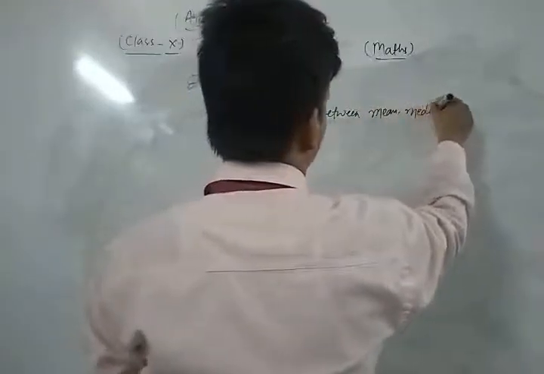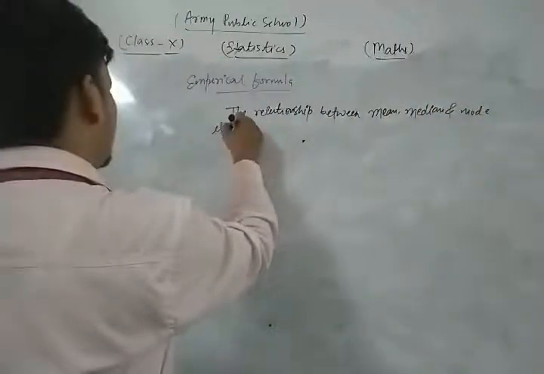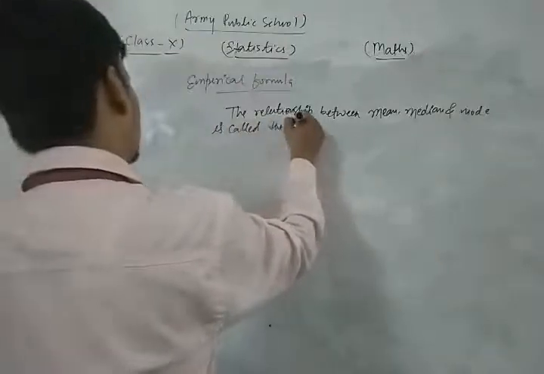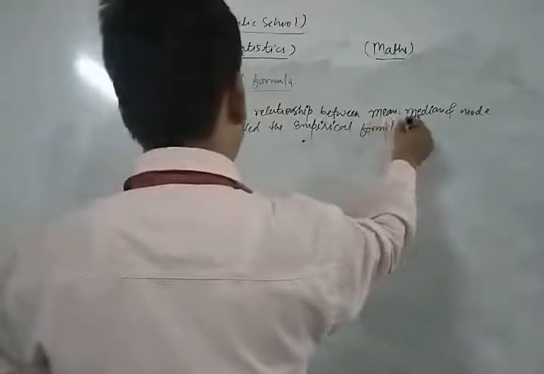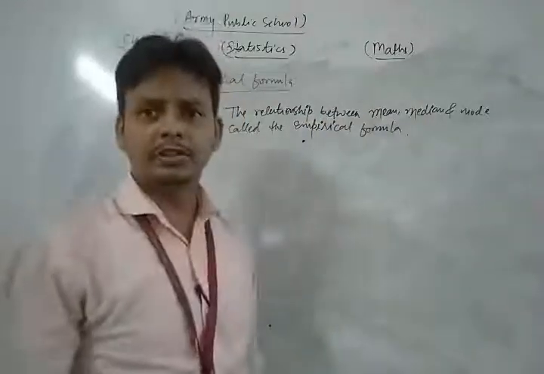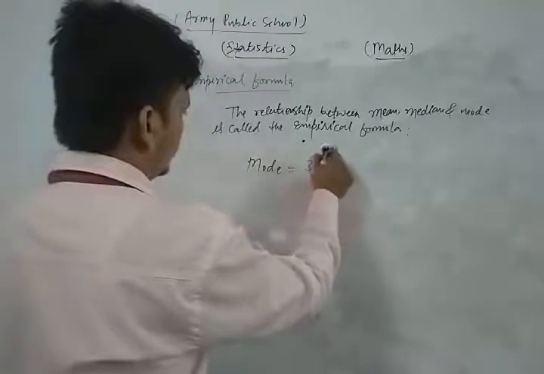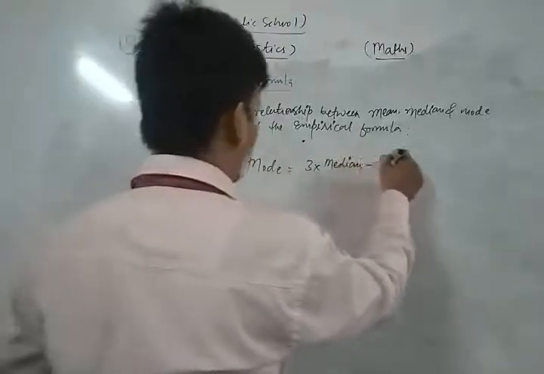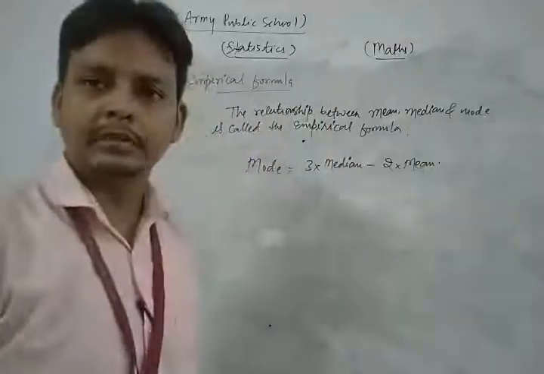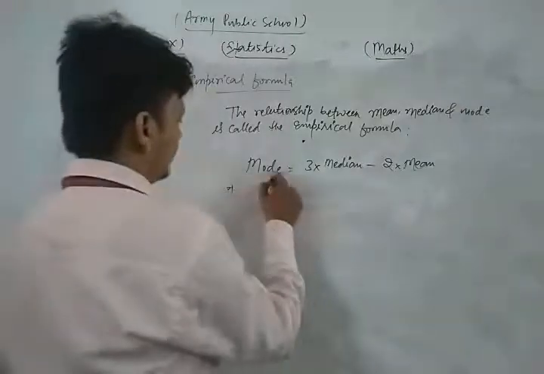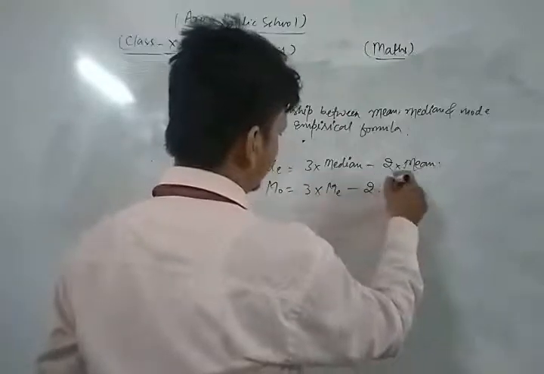The relationship is: mode is equal to 3 into median minus 2 into mean. Mode is equal to 3 median minus 2 mean.